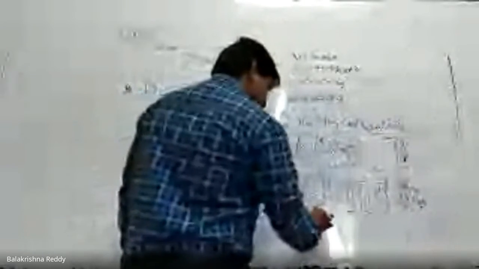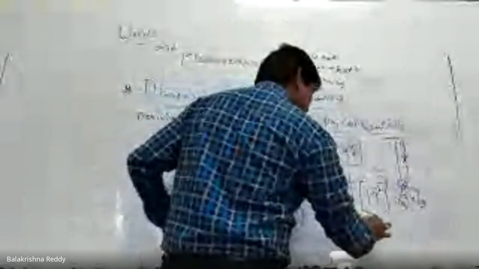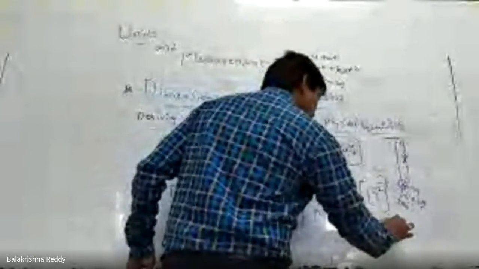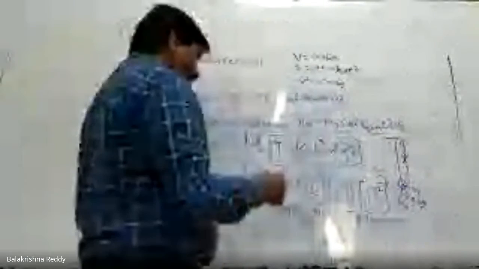Okay. Now, according to the principle of homogeneity, I can equate the same quantities of LHS to the RHS side. How will I do it? Let us see.